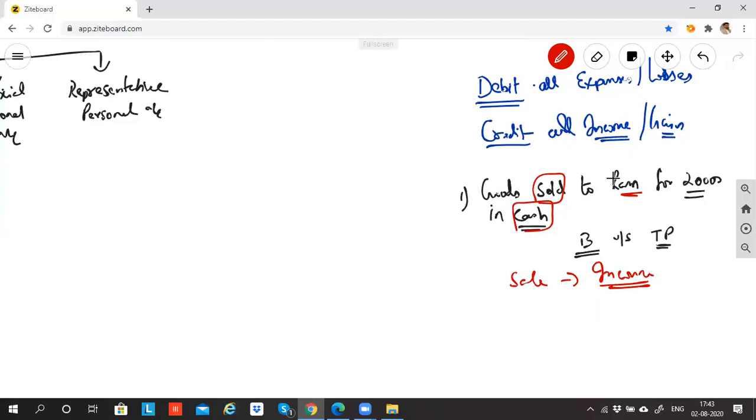I need to open Ram's account only when I sell goods to Ram on credit basis. Since I sold goods to Ram on cash basis, I don't need to remember Ram. I only need to remember cash, how much money has come. So sale is income. Cash means what?